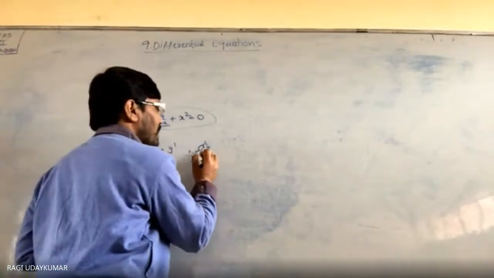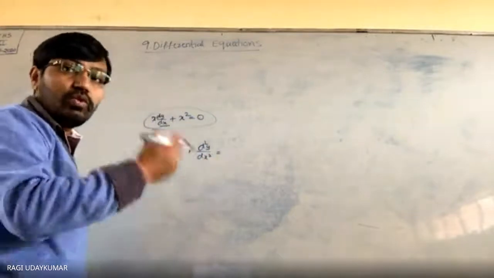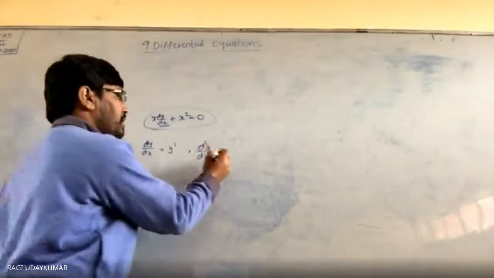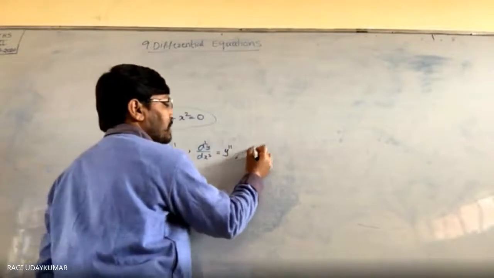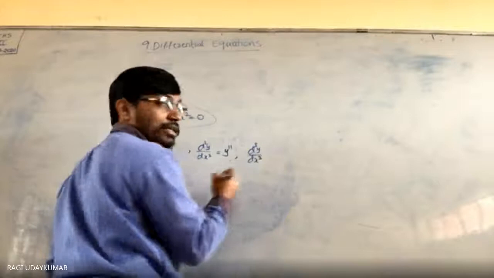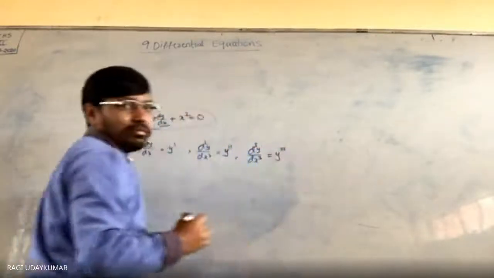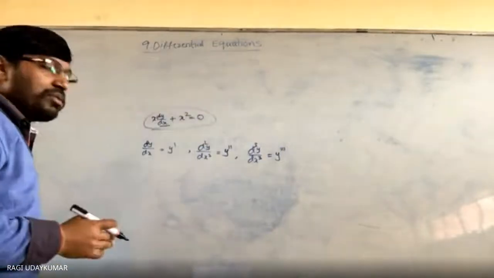d square y by dx square, the second derivative, if you are doing the derivative two times, is represented by y double dash. d cube y by dx cube can be written as y triple dash. So you may get those if you are doing the derivative many times.